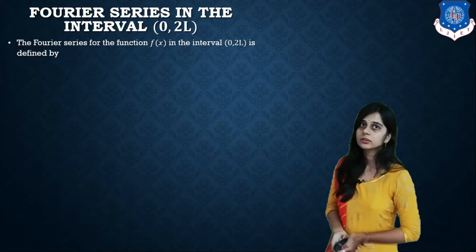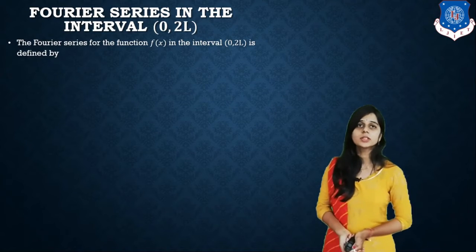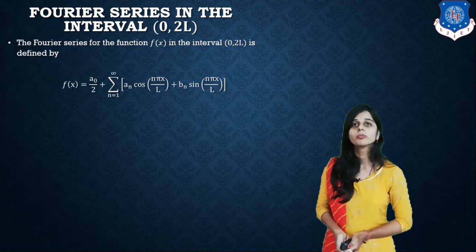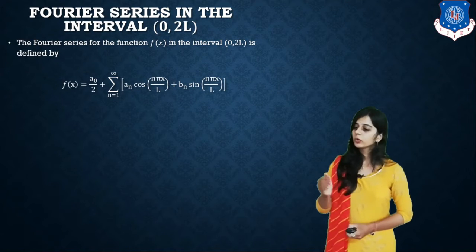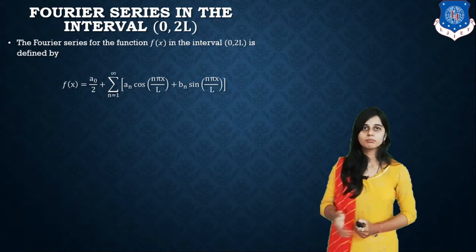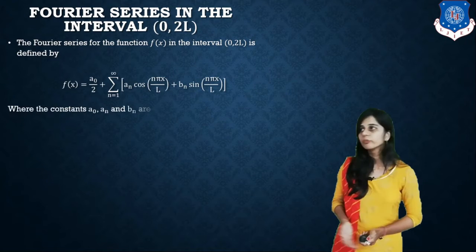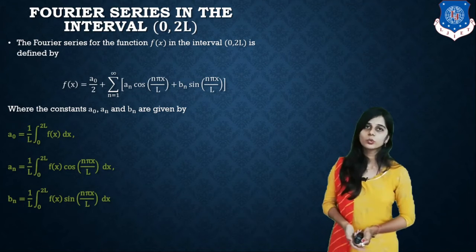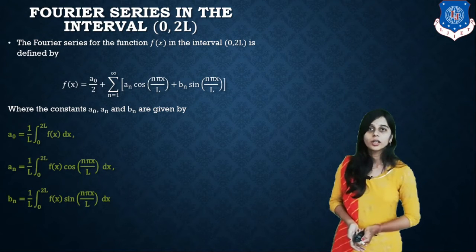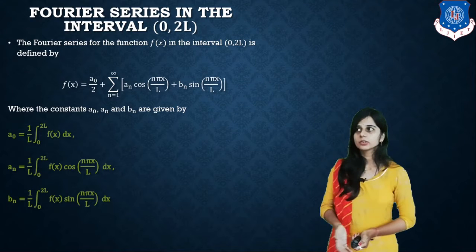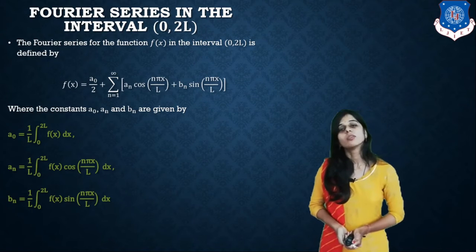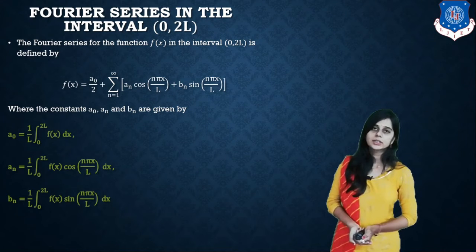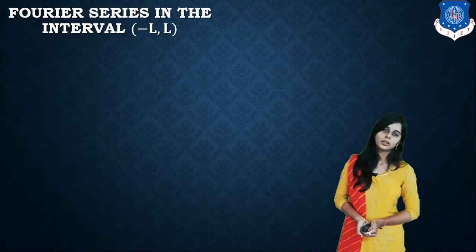The Fourier series for the function f of x in the interval 0 to 2l is defined by f of x equals a0 by 2 plus the summation from n equals 1 to infinity of an cos n pi x by l plus bn sin n pi x by l, where a0 is 1 by l times the integral from 0 to 2l of f of x dx, an is 1 by l times the integral from 0 to 2l of f of x cos n pi x by l dx, and bn is 1 upon l times the integral from 0 to 2l of f of x sin n pi x by l dx.